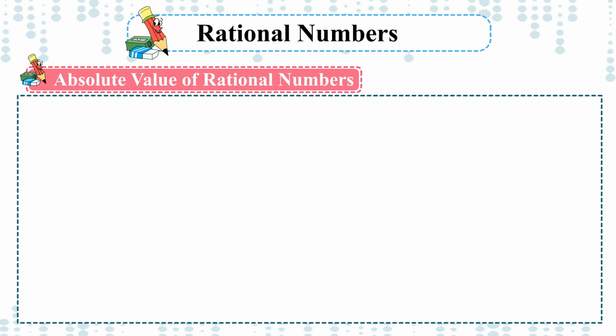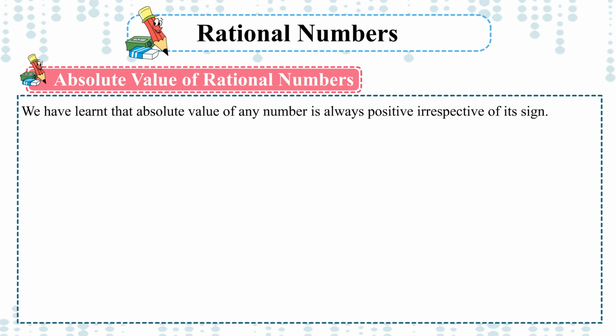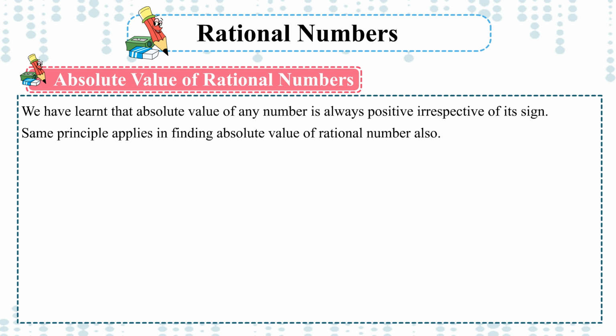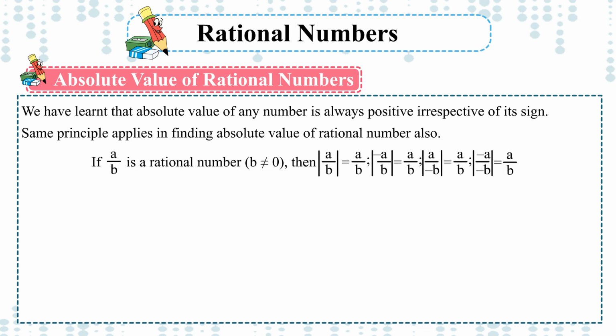Absolute value of rational numbers. We have learnt that the absolute value of any number is always positive irrespective of its sign. The same principle applies in finding the absolute value of a rational number also. If A upon B is a rational number, B is not equal to 0, then the absolute value of A upon B is equal to A upon B, of minus A upon B is equal to A upon B, of A upon minus B is equal to A upon B, and of minus A upon minus B is equal to A upon B.